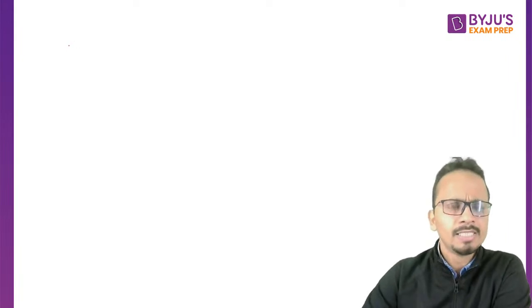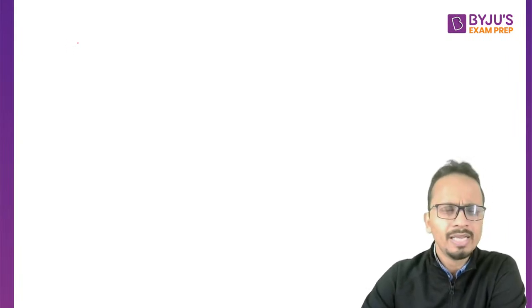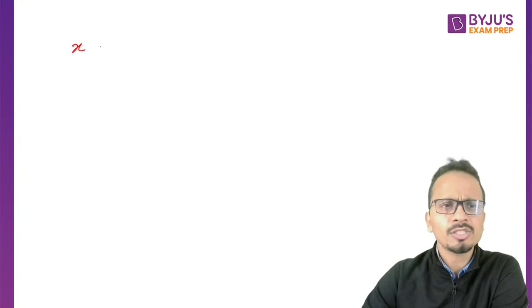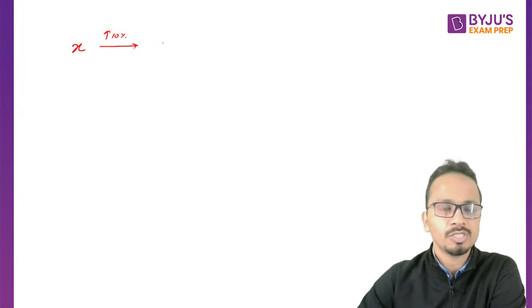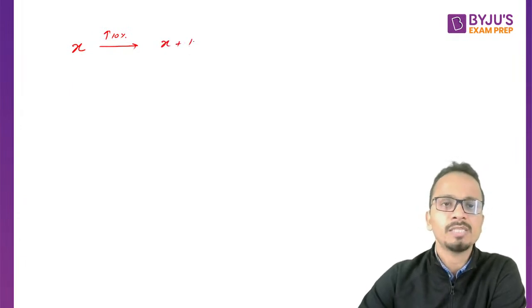Okay, now let's say you have a question of normal increase. X को increase करना है 10% से. You want to increase X by 10%. So we write it as X plus 10% of X.